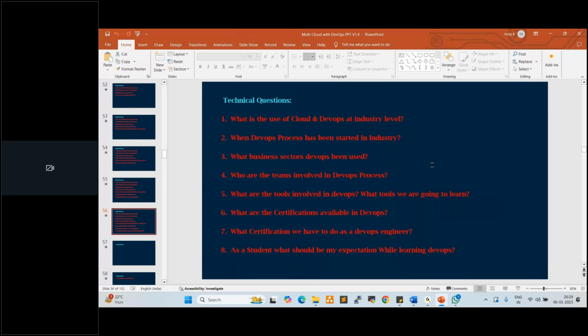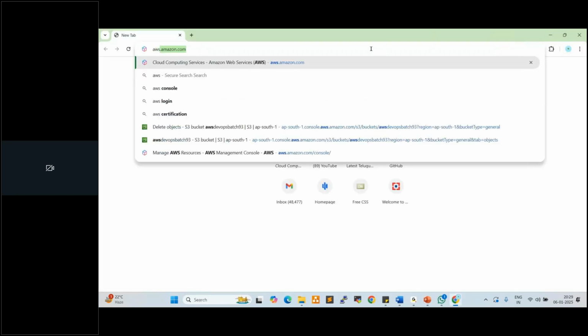But whereas with cloud, whenever the project team requires any server, by a single click, we just connect to the cloud platform. For example, the project team requires servers. Okay, just go to the cloud platform.